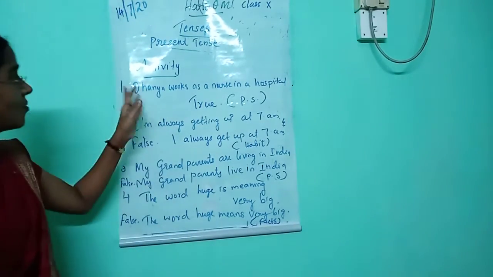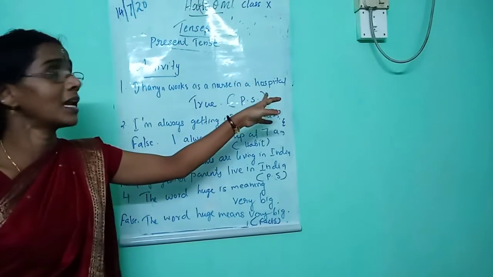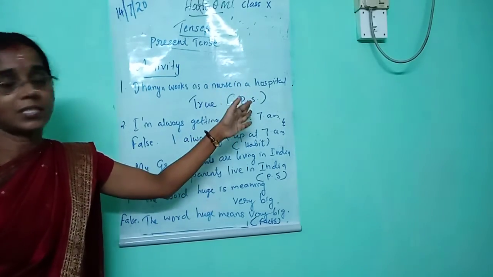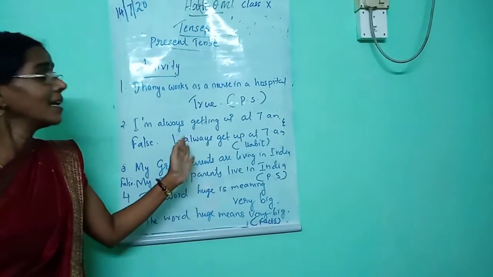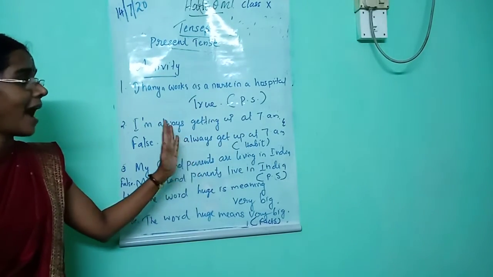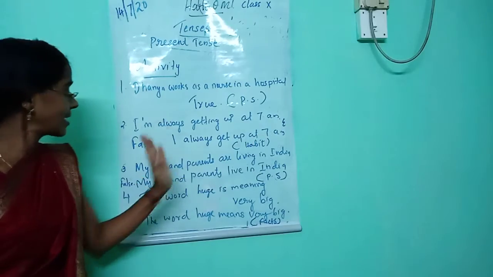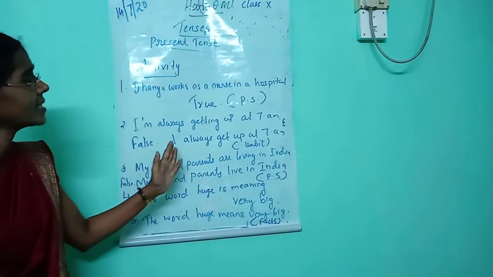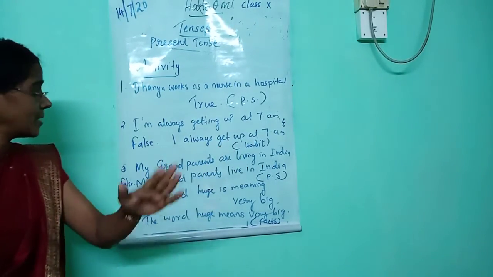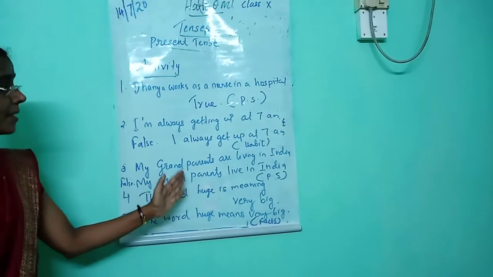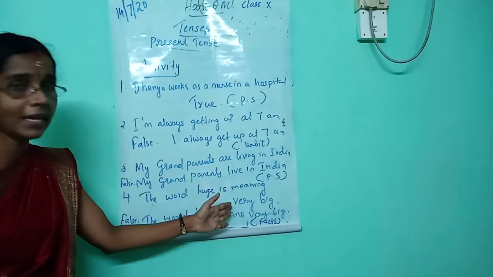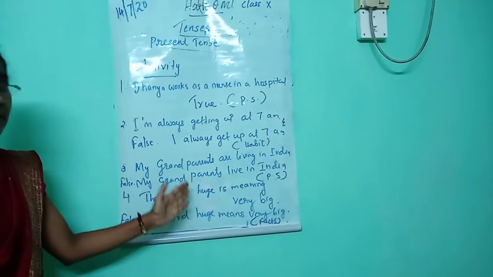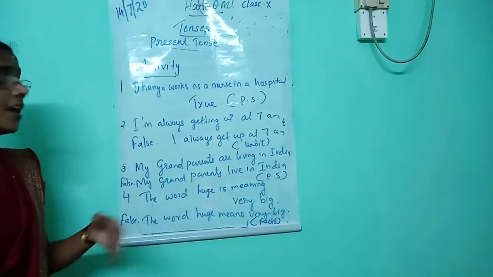Listen once more. The first one, Danya works as a nurse in a hospital. That's true. That's a permanent situation. Second one is I am always getting up at 7 a.m. That is false. That is a habit. So we can say I always get up at 7 a.m. Next one is my grandparents are living in India. That's wrong. That's a permanent situation. The answer is my grandparents live in India. Last one is the word huge is meaning very big. That's wrong. That's a true statement. So we can write the word huge means very big.